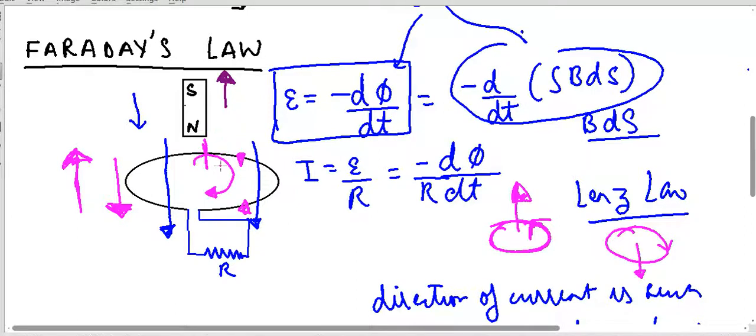What would have been the direction of the induced EMF in my first case, where I am moving the magnet downward? In that case, my current was flowing like this, correct?